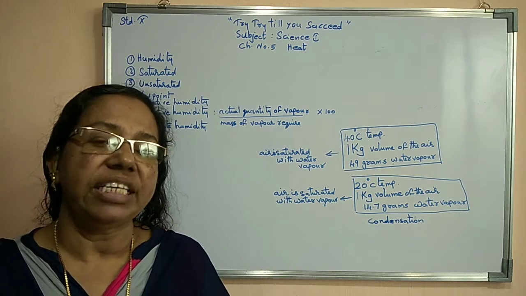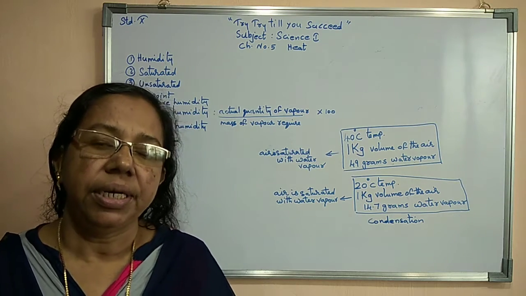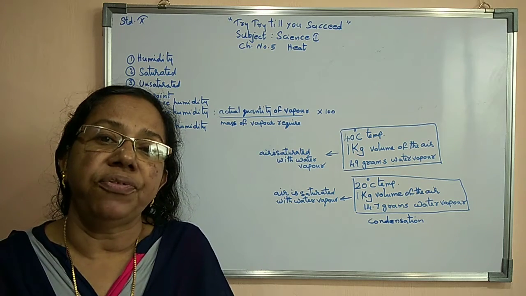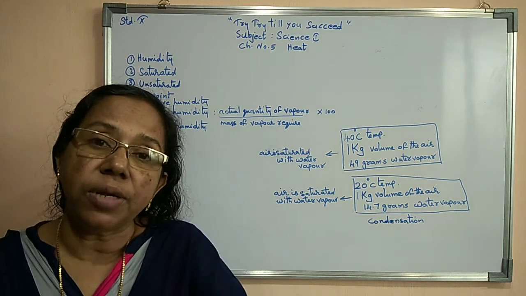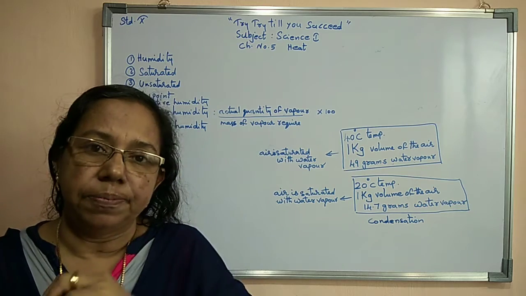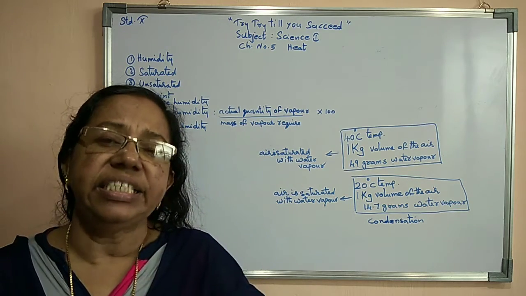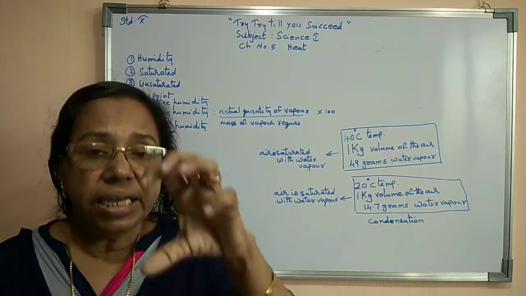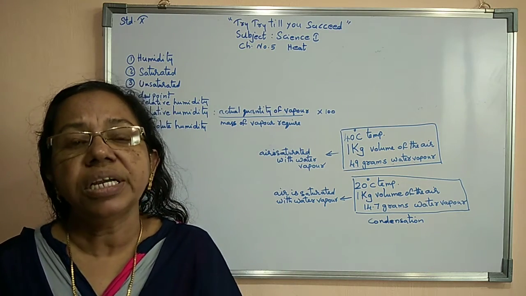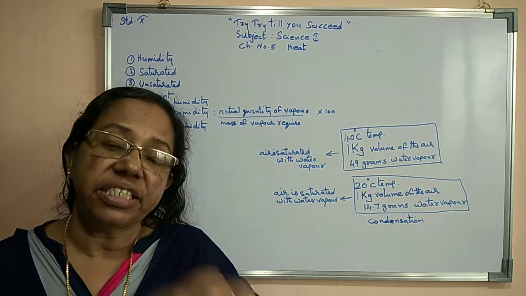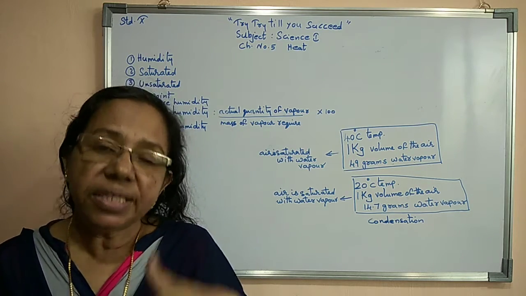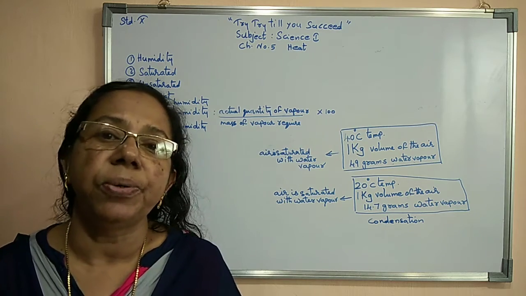Now, what is meant by dew point? Dew point means the maximum quantity of water vapor that can be held by the air when the air is saturated with water vapor. If a given volume of air is saturated with water vapor at a given temperature, then that is the dew point.